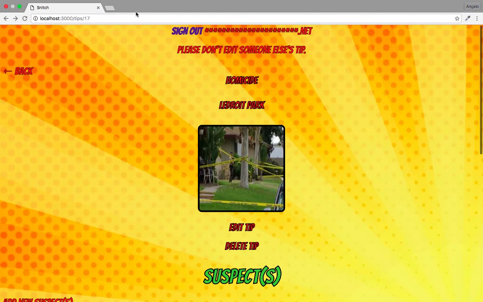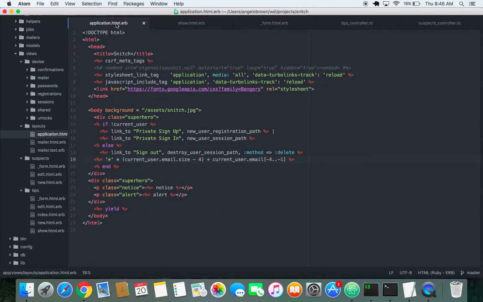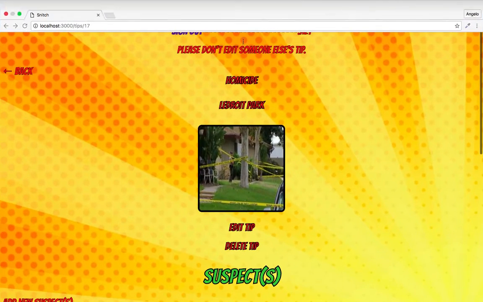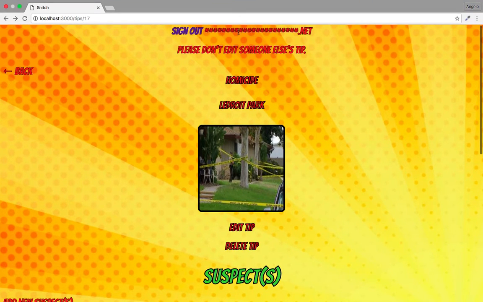The areas that I'm proud of with this, and I'm going to go ahead and show the code here, is that initially I wanted to make it totally anonymous, but I didn't have a way to make it anonymous and actually protect the data integrity. So I decided to have users privately log in in order to have credibility. And I'm very proud of this line of code. I decided to mask out the individual emails and show everything but the last four. That is shown here, where at the top you have the ability to mask out the email.